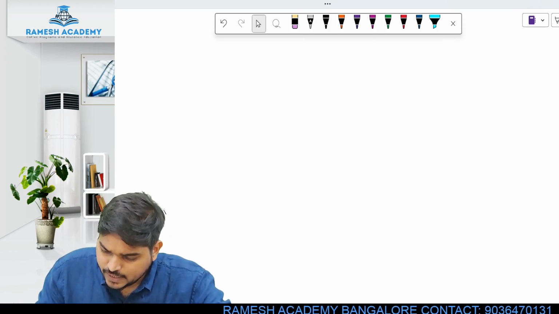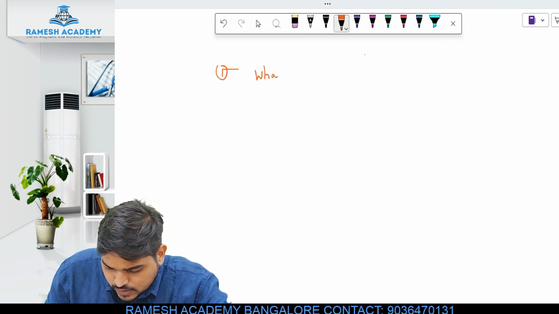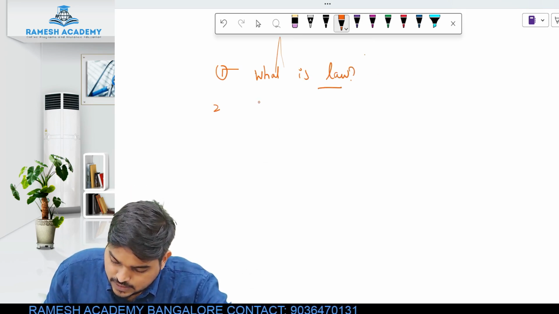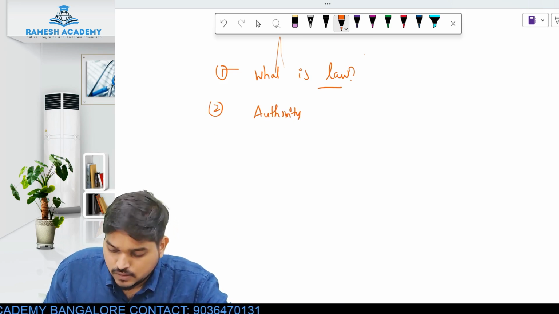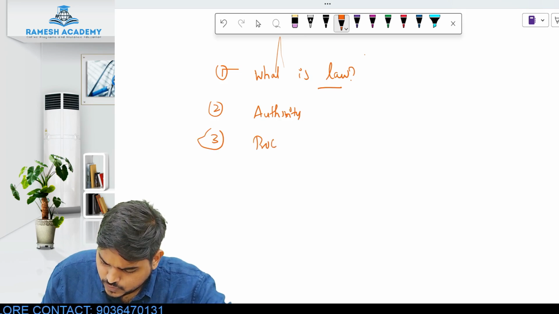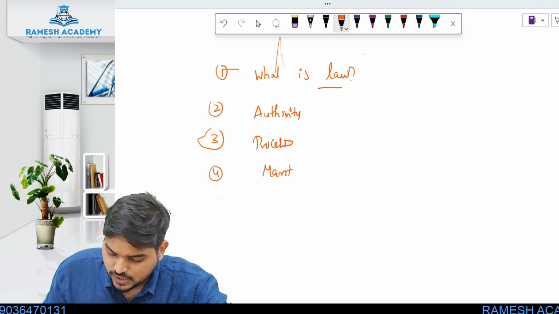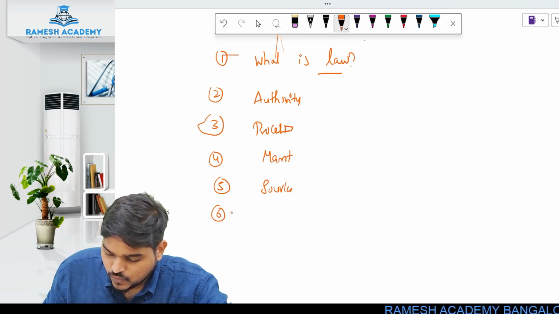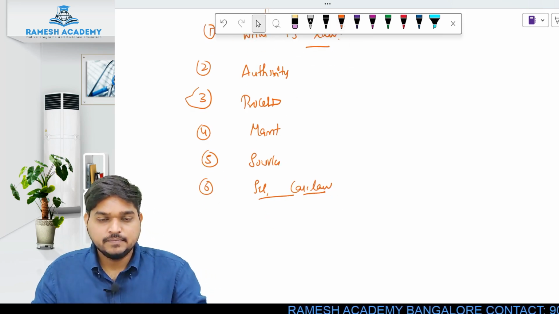I'll just do a quick recap of whatever we studied till now. First, we understood what is the meaning of law. Second, we studied who has the authority to make law. Third, what is the process to make the law. Then we studied what is the management structure in the country. Then we studied the different sources of law. And last, we studied how to read the section and how to read the case law. I hope everything is clear till now.